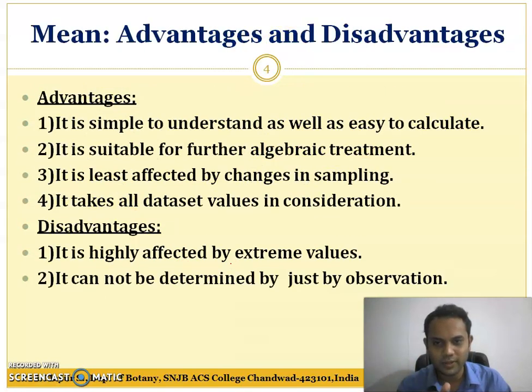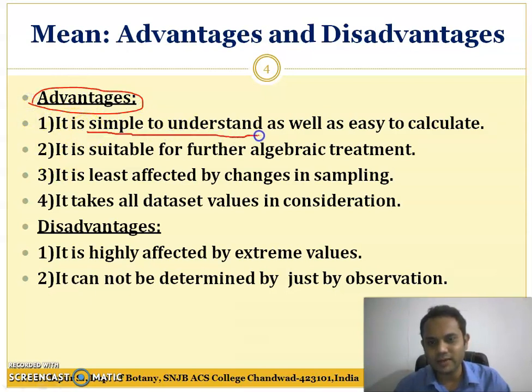Before taking the example, we will study the advantages and disadvantages of the mean. The advantages are: it is very simple to understand. Everybody can understand how the mean is calculated; we just sum up the observations and divide by the number of observations.